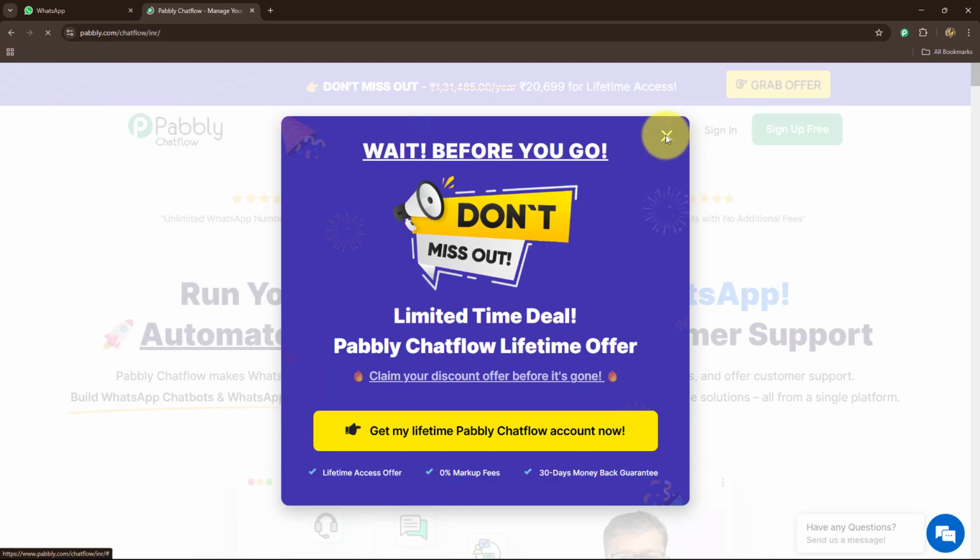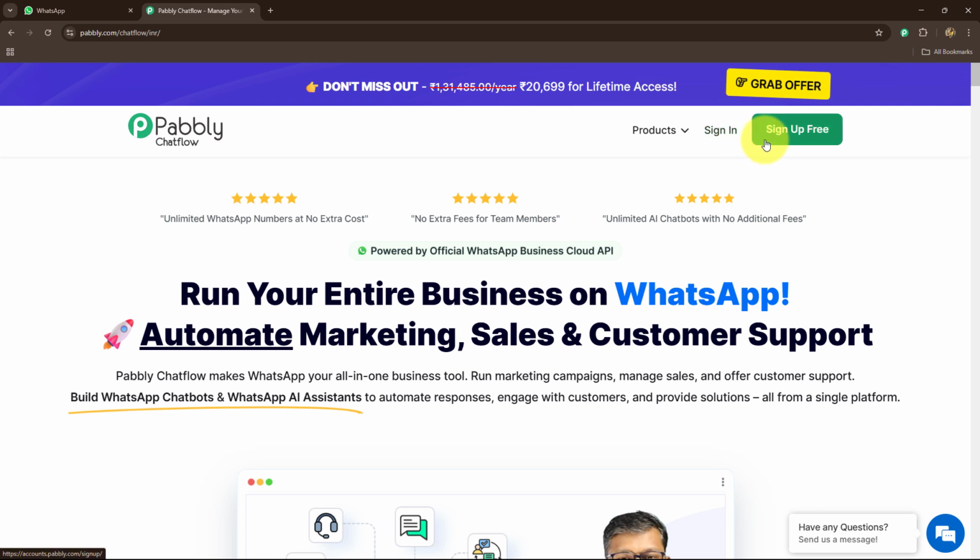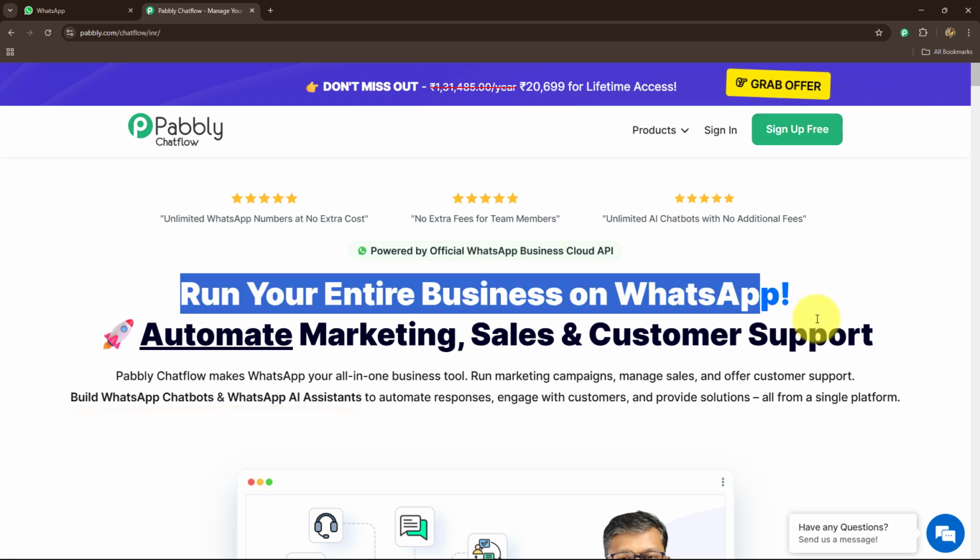Over here, we can find two options: sign in and sign up for free. In case you are already an existing user like me, just click on sign in to log into your account directly. If you are a new user, you have to click on this sign up for free button. It will help you to create a free new account just in 2 minutes.